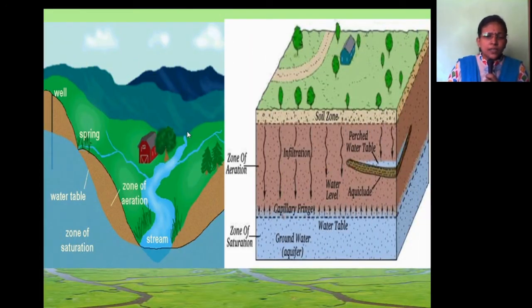This is the stream, this is the zone of aeration, this is the water table, and this is the zone of saturation.